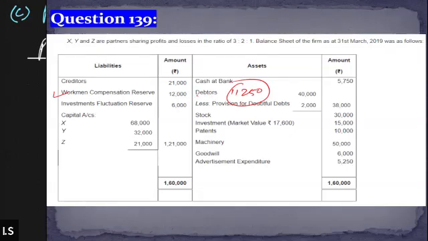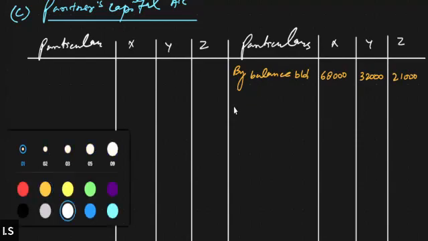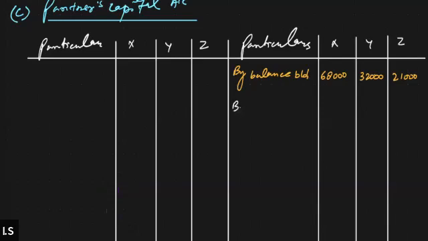And in what ratio will it be distributed? It should be distributed in the old PSR. Right, everyone? So let's distribute it among the partners. When you distribute it among the partners, the partners' accounts will be credited, right? So for that purpose, you will record this distribution on the credit side of the partners' capital account. So by workman compensation reserve, I'm using the short form since I don't have sufficient space available. You can obviously write the full form of it. Workman compensation reserve that needs to be distributed is actually 11,250.